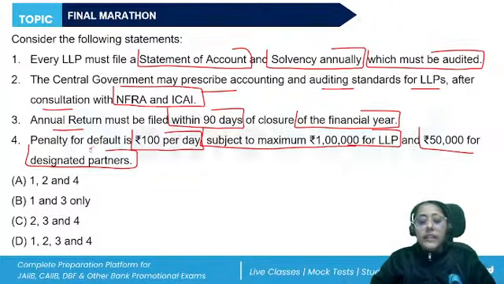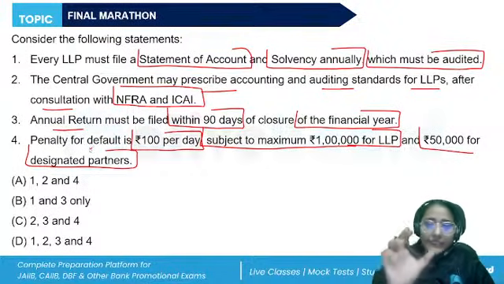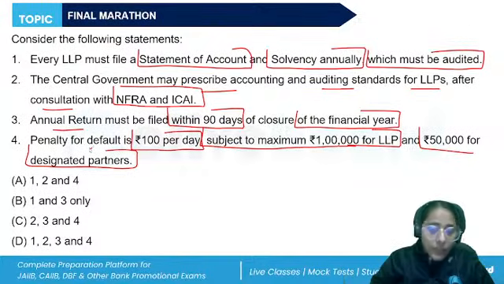So, what should be the correct answer? The reporting requirements. As per section 34 of the LLP Act, every LLP has to file the statement of account and solvency duly audited, following all the rules, paying all the penalties levied in case of non-compliance. The auditing and accounting standards, yes, the central government will prepare these standards in consultation with the National Financial Reporting Authority. And then these things have to be followed. The Institute of Chartered Accountants of India, their standards are also recommended.